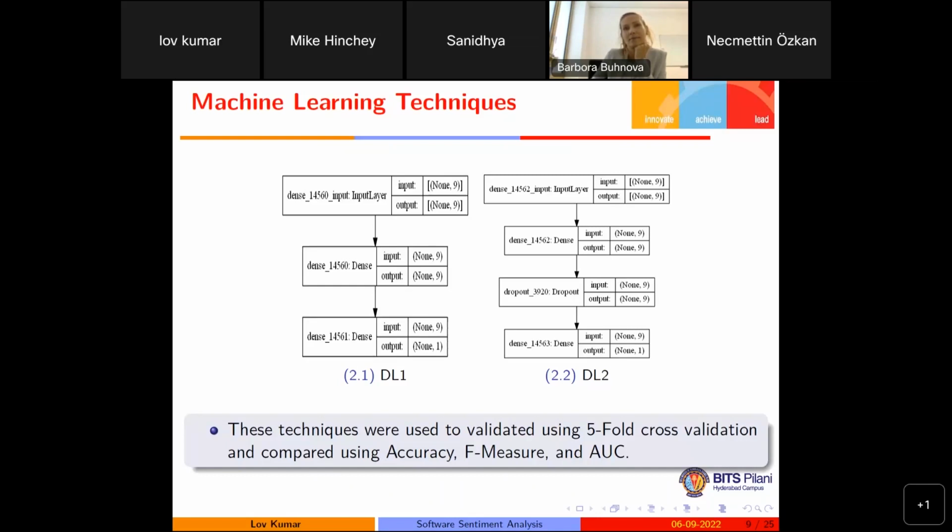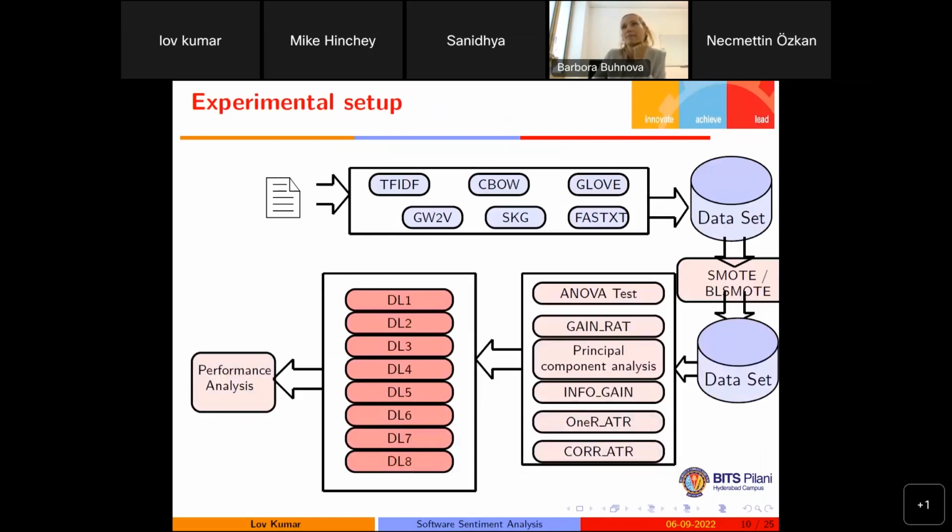We are not using a train and test split. We are using 5-fold cross validation. And then after that, we compare the performance based on accuracy, F measure, and area under curve. So this is the overall framework.